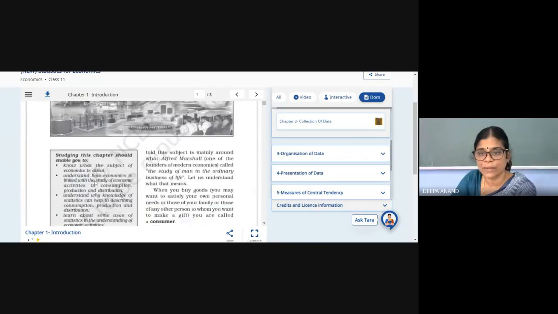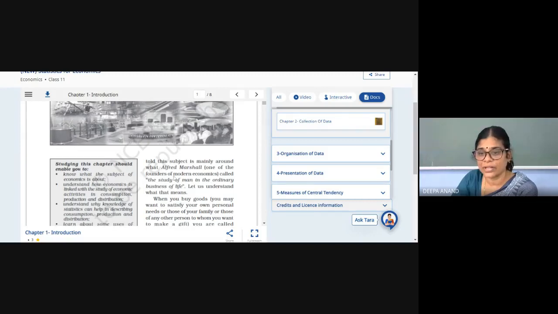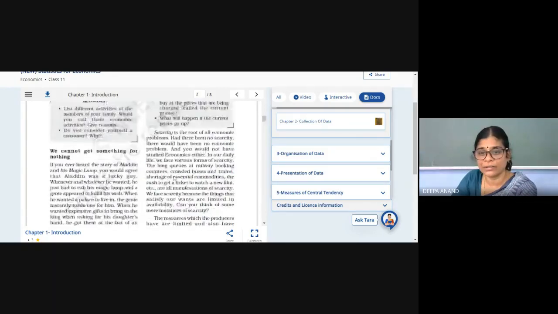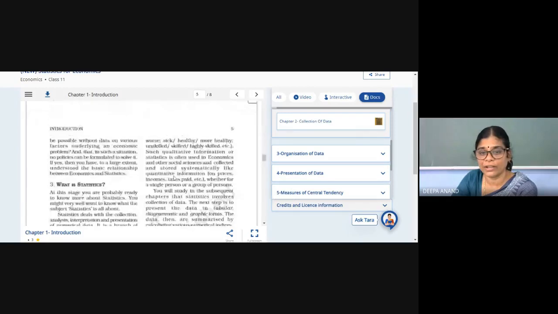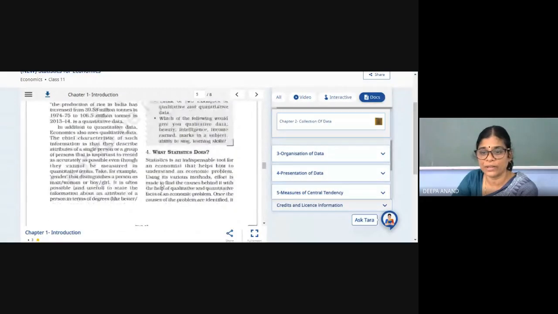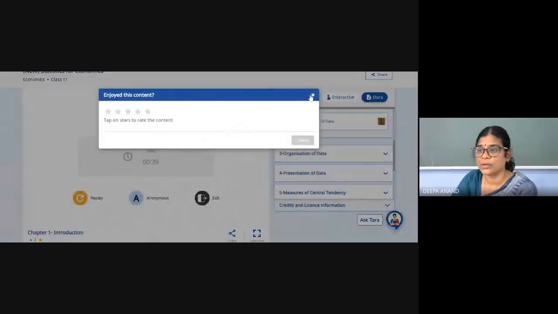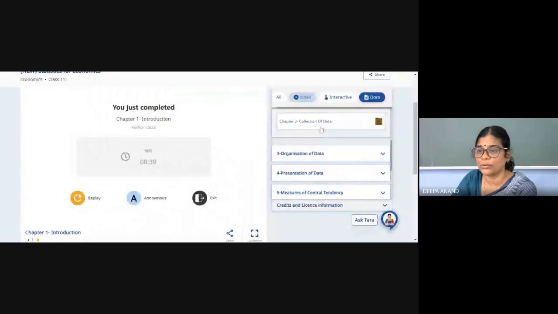This is the first chapter, to know what the subject of economics is about, because in economics you study statistics. So in front of every lesson, the learning objective is given and activities are also given. What statistics does, I have already shown you.